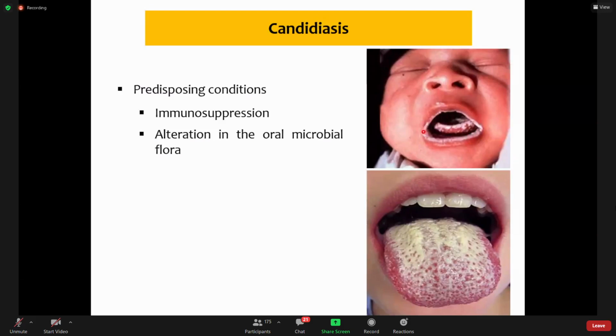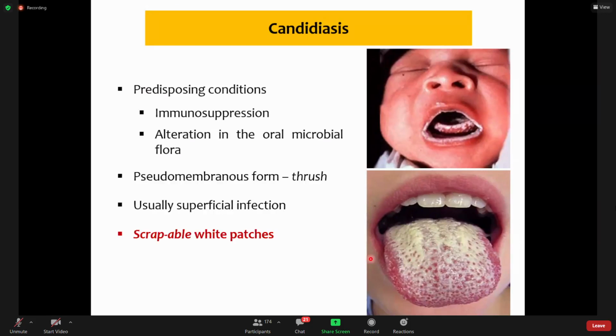and then they form a membrane on the surfaces along the oral mucosa, on the surface of the tongue. But these white patches are different from leukoplakia. Now there are various forms of this candidiasis. The most common form is the pseudomembranous form, in which a pseudomembrane is formed on the surfaces. There are other forms, hyperplastic form, erythematous form, but they are not very common.